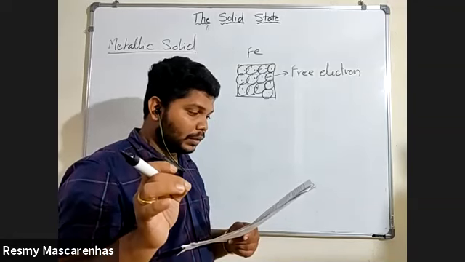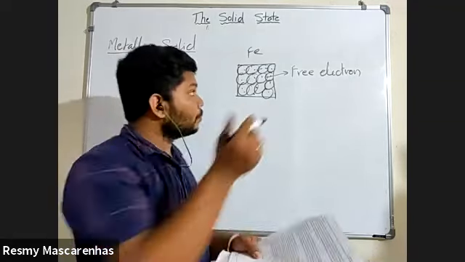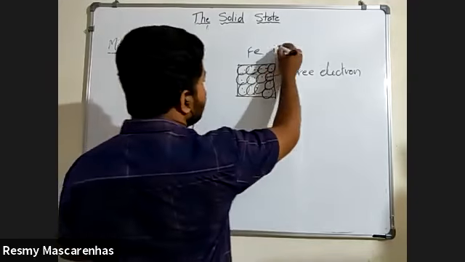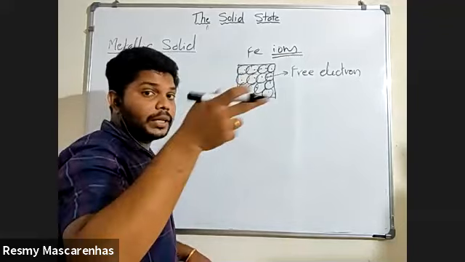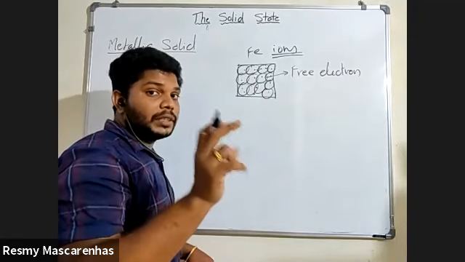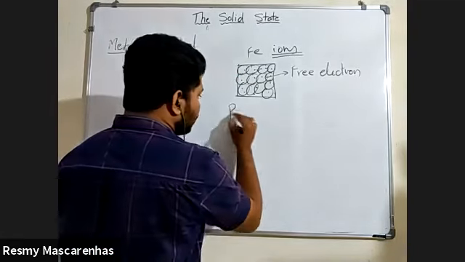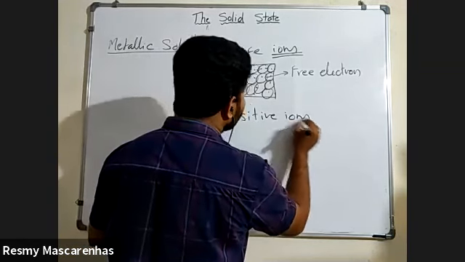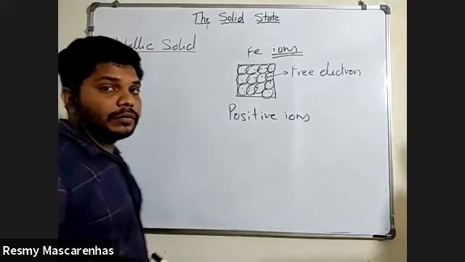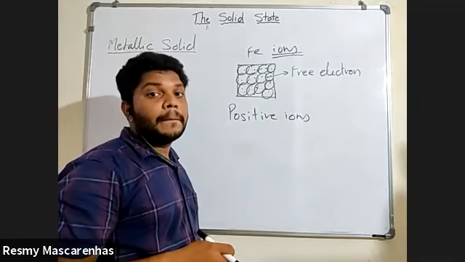First of all, positive ions. Important is, this is also formed by ions. There also, in the ionic solid, the basic unit is an ion, positive and negative both. But here it is only positive ion, because we are talking about metals, no? Metals are always positive, yes or no, students?